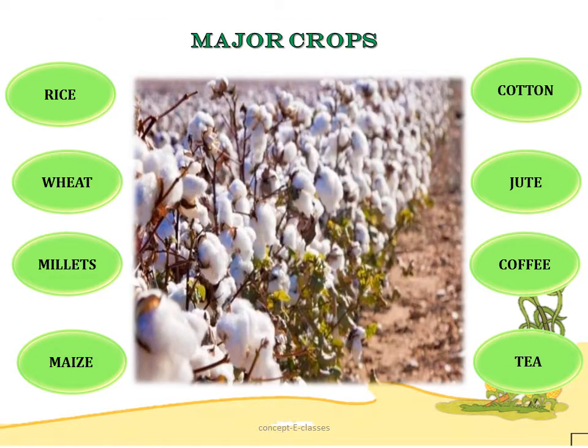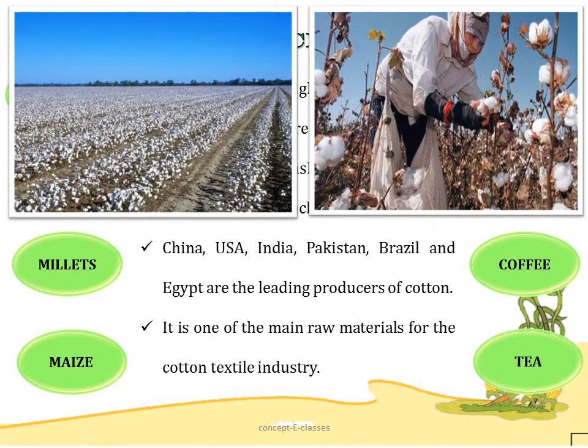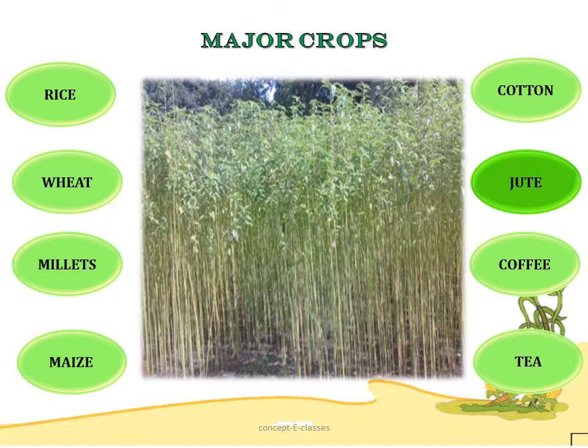So the next fiber crop that is grown on a large scale is cotton. So cotton requires high temperature, light rainfall and 210 frost-free days along with bright sunshine for its growth. It grows best on black and alluvial soils. China, USA, India, Pakistan, Brazil and Egypt are the leading producers of cotton, and it is one of the main raw materials for the cotton textile industry. So the next fiber crop is jute.